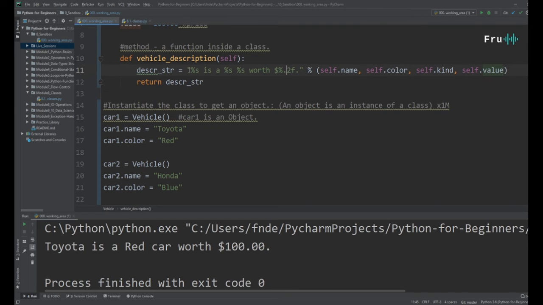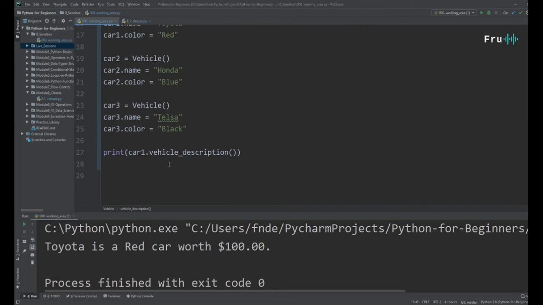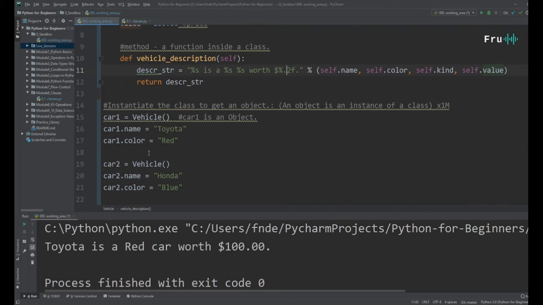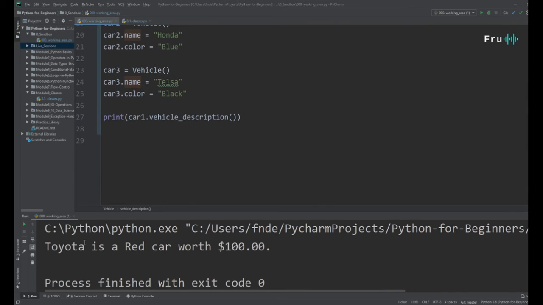Okay, so what we've done here is simply say print vehicle description. Now it's going to access this method for this particular class, and it's going to print the name, the color, and we're passing in the name, the color, the kind, the value, and we'll print it down on the screen. And so here it says Toyota is a red car worth $100. All right, very, very powerful, guys.